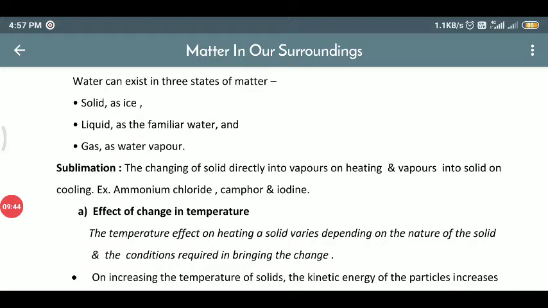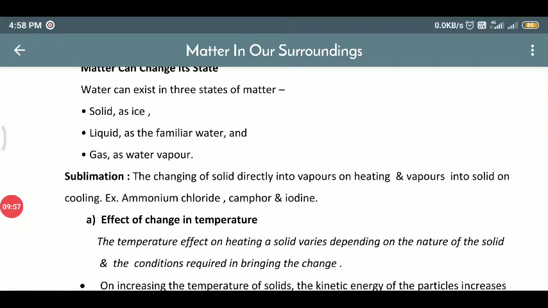Examples, ammonium chloride, camphor. If we burn camphor at home, it is solid, but as we burn it, it directly changes into vapor.